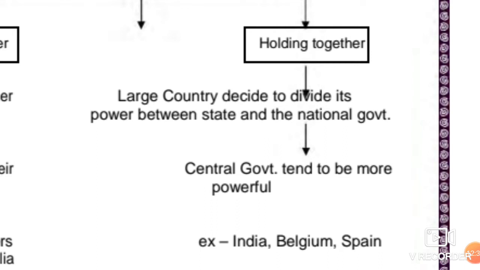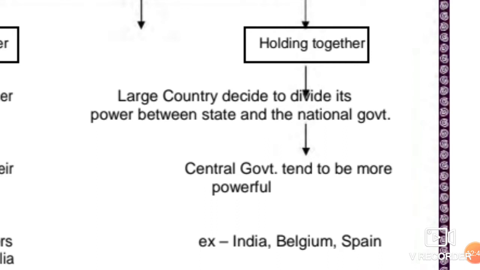A bigger nation divides itself into a number of smaller states, either to accommodate regional diversity or administrative needs or other kinds of requirements. Clear? A large country decides to divide itself into a number of smaller states, as India has done.